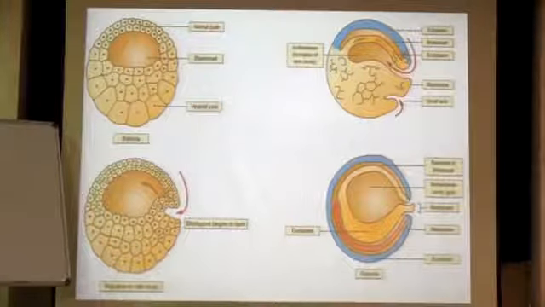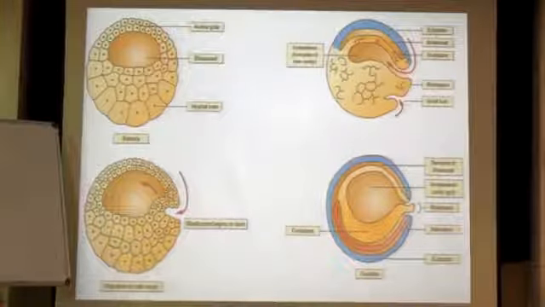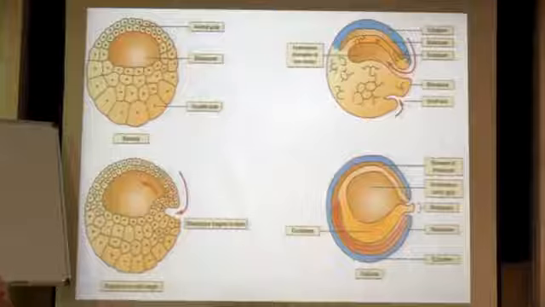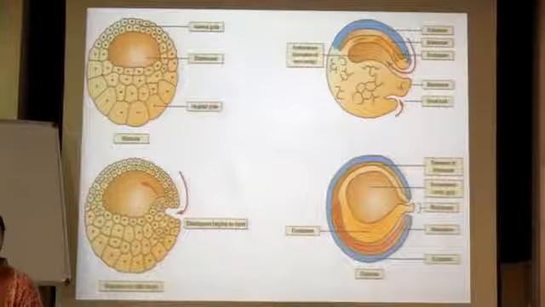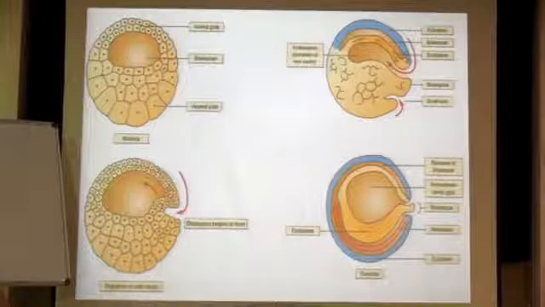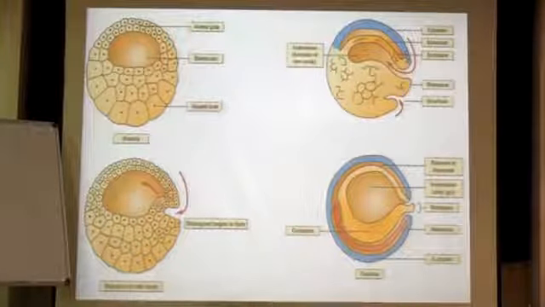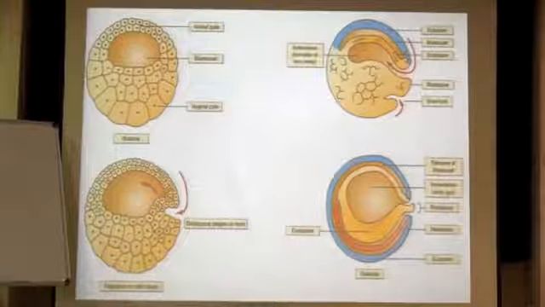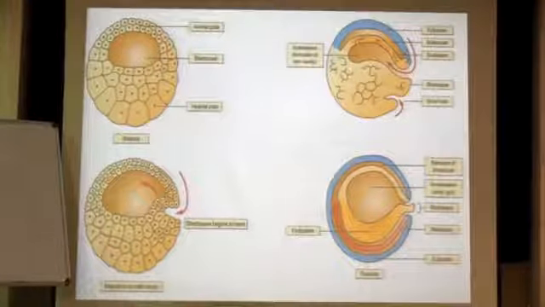Now the most dynamic stage of embryology is gastrulation, because here the cells are going to change their position. You can have a lot of cells moving from one side to the other, from the other side to the next side, because they are the ones to decide which particular layer they are going to be a part of, so that they can make organs further. So for that reason, gastrulation is the most important process, and it's one of the dynamic processes.